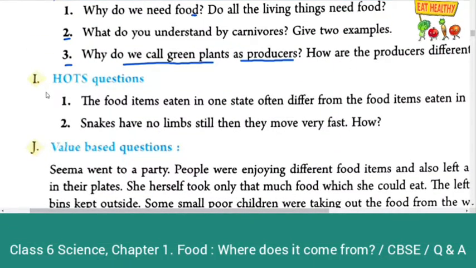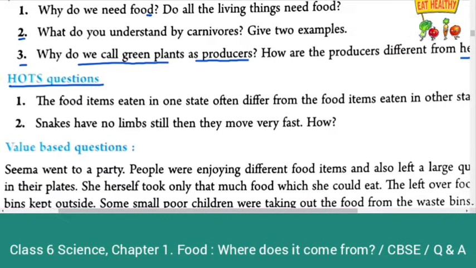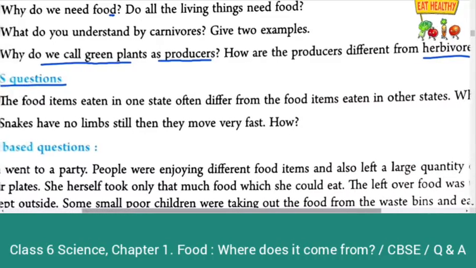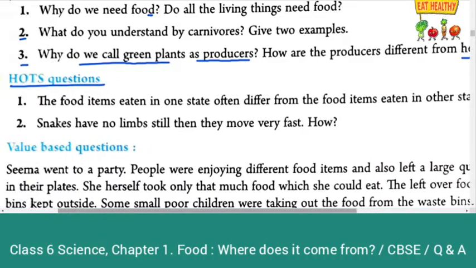Section I, Hot questions. First one, the food items eaten in one state often differ from the food items eaten in other states. Why? Second one, snakes have no limbs, still then they move very fast. How? So we will see the answer of these two questions.